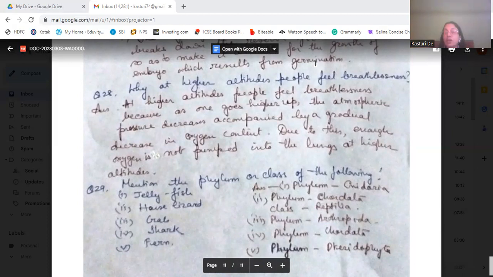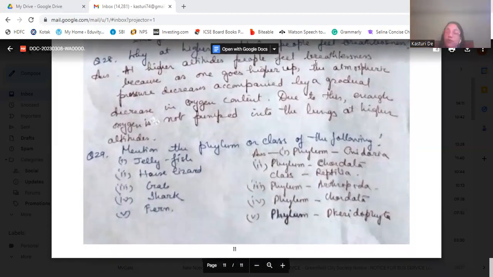It's phylum Cnidaria. Then house lizard, phylum Chordata, class Reptilia. Crab, its phylum is Arthropoda. Shark, its phylum is Chordata. And fern, its phylum is Pteridophyta. So this is the end of the ICSE specimen question answer section of these three chapters. Next chapter, we will discuss physics.